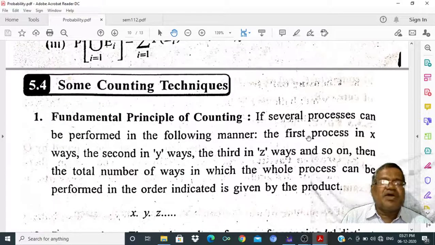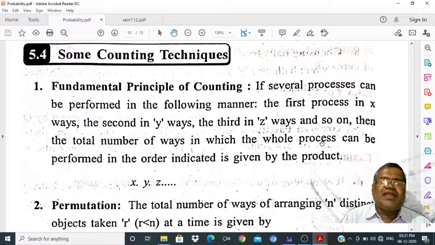There are some counting techniques we have already seen up to intermediate. The fundamental principle of counting: if several processes can be performed in the following manner, the first process in X ways, the second in Y ways, the third in Z ways, and so on, then the total number of ways in which the whole process can be performed in the order indicated is given by the product X into Y into Z, and so on.